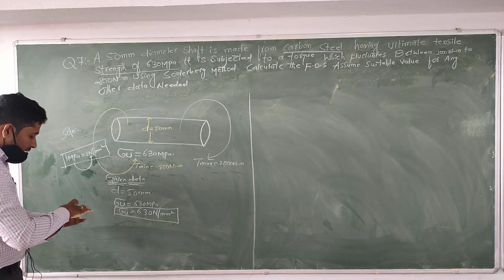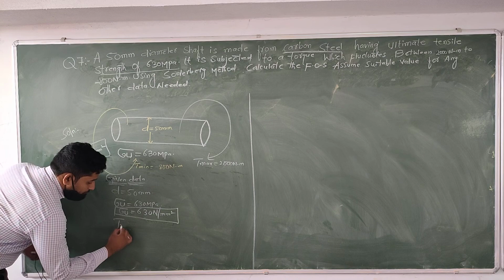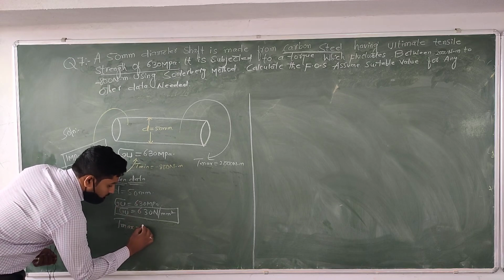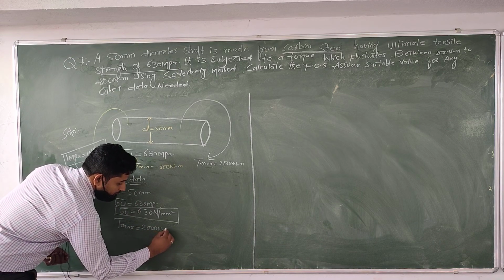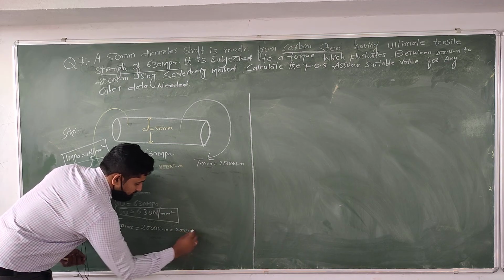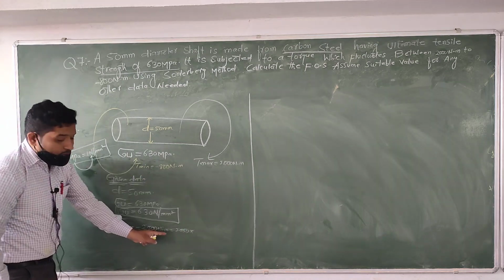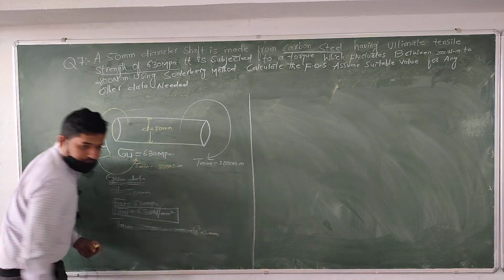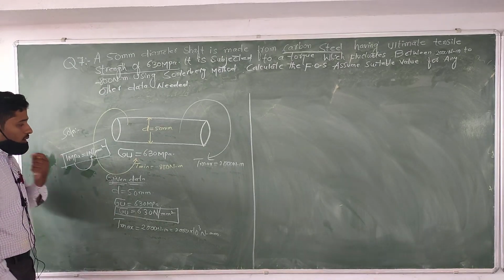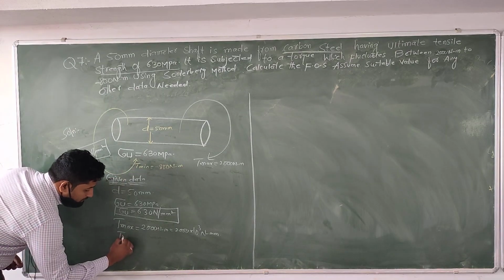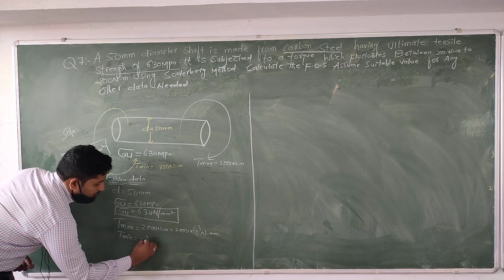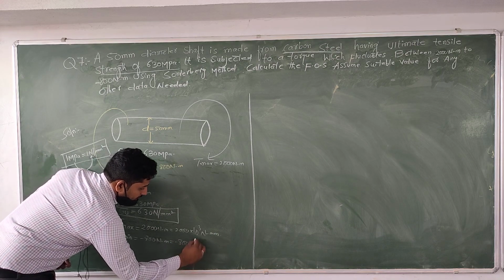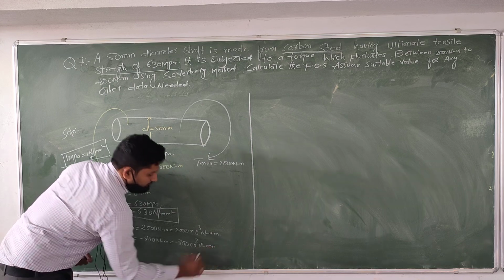So for that reason I am representing T max, the maximum torque acting on the shaft, as 2000 Newton meter, which in millimeters is 2000 into 10 power of 3 Newton millimeter. And the minimum torque T minimum equal to minus 800 Newton meter, same as it is, is minus 800 into 10 power of 3 Newton millimeter.